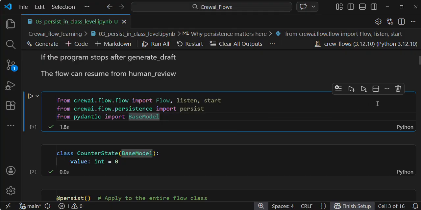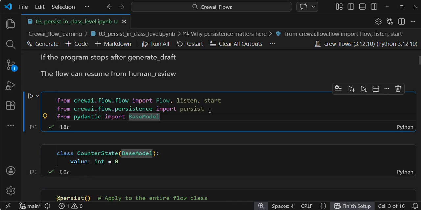If you see here, this is the code, same library. From crew.flow import Flow, listen, start. In my previous video we briefly discussed all this: listen, start, flow. If you haven't watched that video, I would highly suggest you watch it first, because if you don't know about listen, start, flow, it's difficult to understand. That's why I'm telling you.